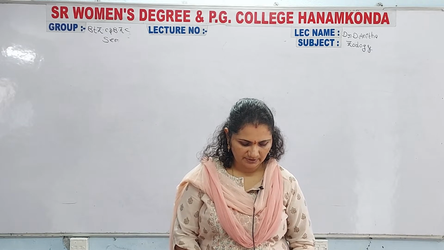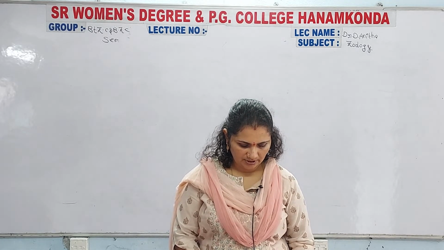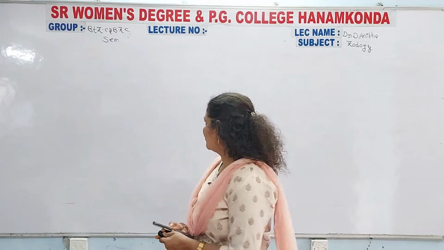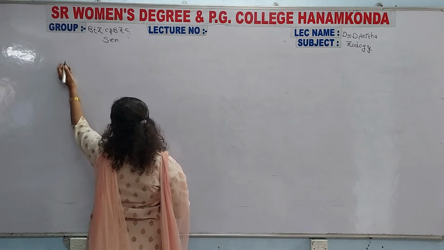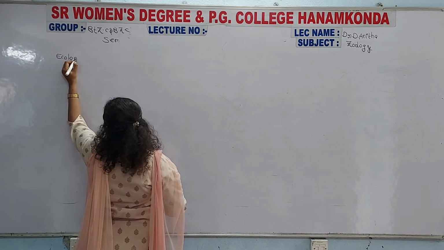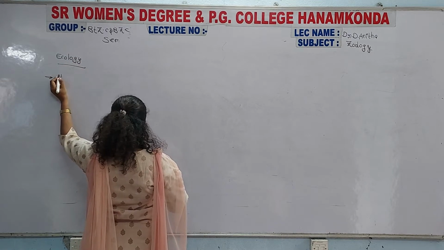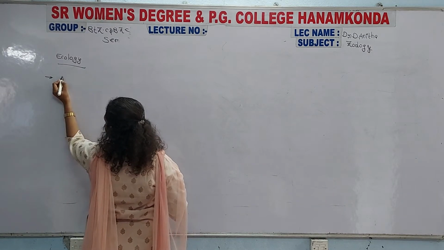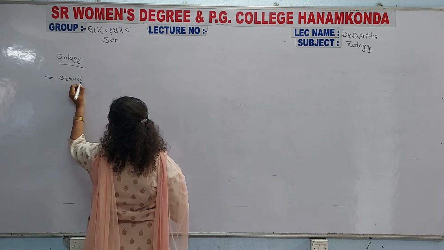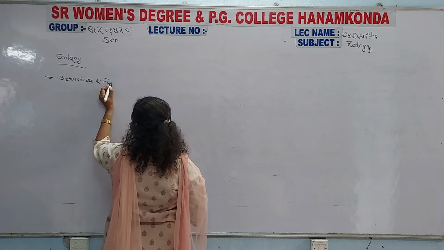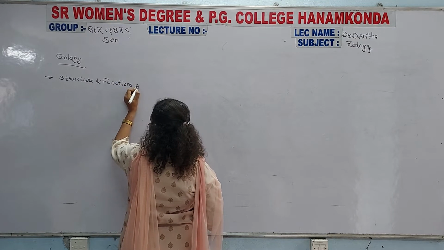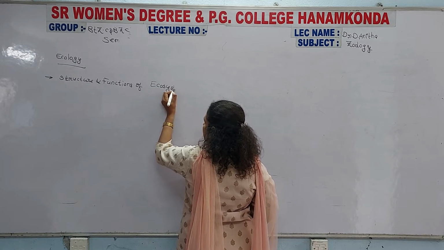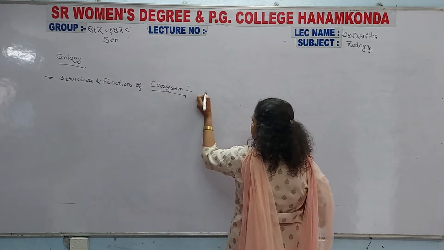So the first unit is completely about ecology. Ecology is the complete information about the structure and functions of ecosystem, and their types.